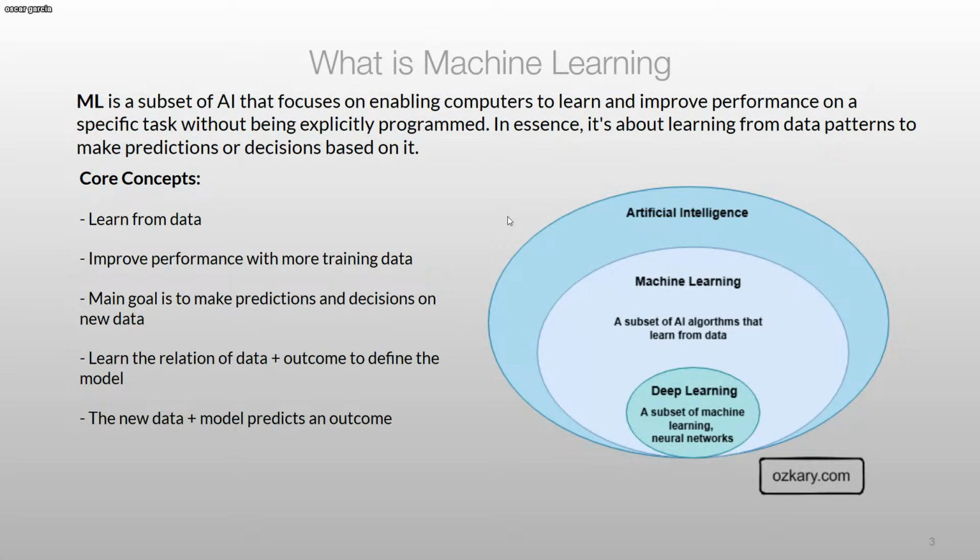So now you have many layers. You have artificial intelligence that has a lot of areas, but machine learning focuses on data pattern recognition and learning. And deeper into that, you have deep learning, which is another subset of machine learning that uses what are called neural networks. Neural networks are a whole different topic. It's more advanced, but just be aware that it exists.